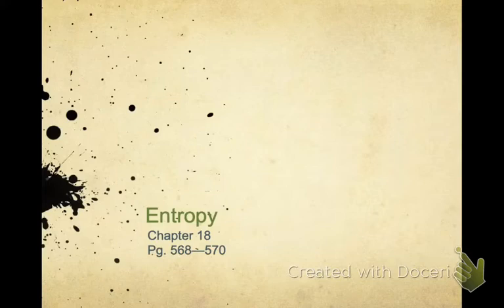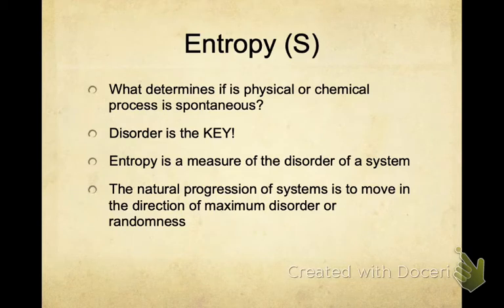And so today, our lesson is going to focus on what makes a process spontaneous. Yesterday's lesson dealt with spontaneous versus non-spontaneous reactions, and today we're going to talk about why a process is spontaneous. It all has to do with disorder. And you'll see that I have a bullet point there that says disorder is the key. A process occurs because of increased disorder, and we call this entropy. The entropy symbol is a capital S, and entropy is a measure of disorder of a system.